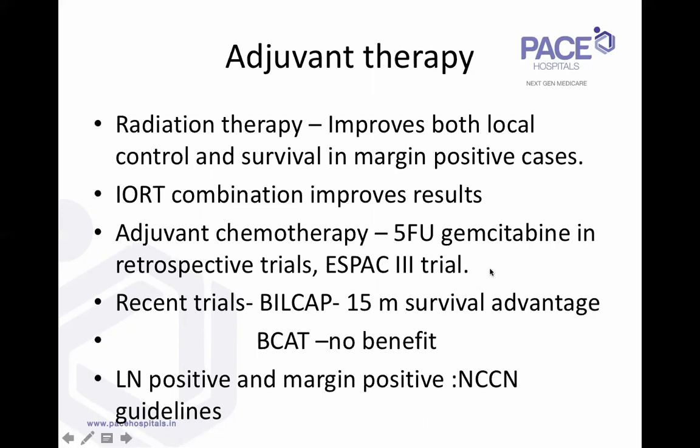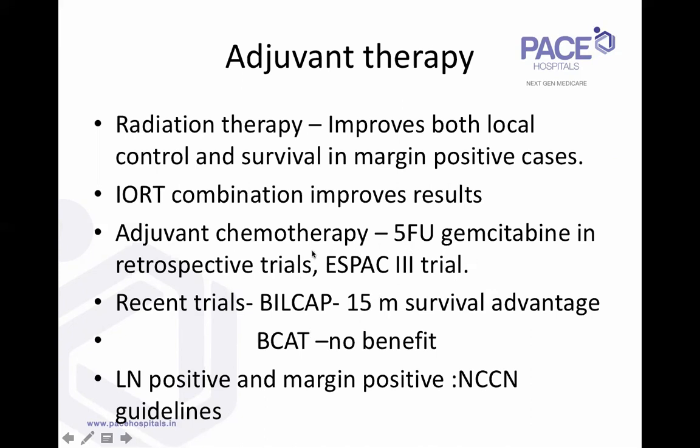Adjuvant chemotherapy, again, the problem with hilar cholangiocarcinoma is that it's a relatively less common tumor, so the quality of evidence is less. We don't have level 1 evidence like for colon cancers and breast, for example. Most of the trials have looked at biliary malignancies as a group. That means they've clubbed hilar cholangiocarcinomas with mid CBD cancers and lower CBD cancers. But in two trials, the PRODIGE 12 trial and the BILCAP trial, adjuvant chemotherapy, 5-FU gemcitabine.